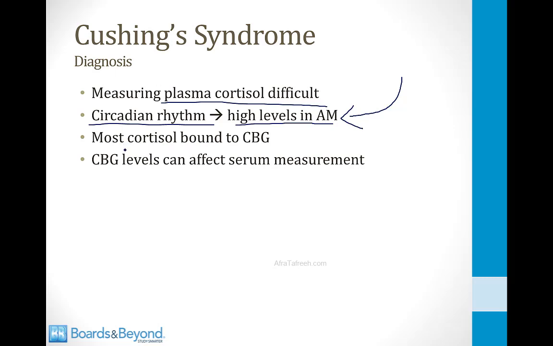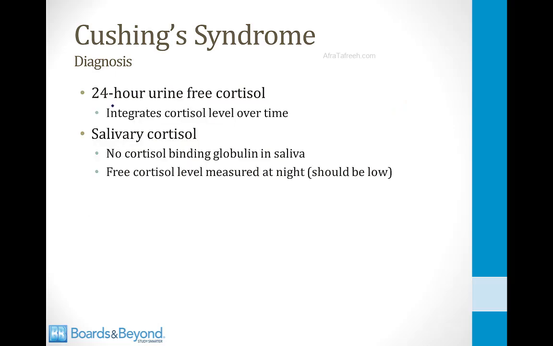In addition, most cortisol is bound to cortisol binding globulin, and cortisol binding globulin levels can fluctuate, and this can affect the total amount in the serum. There are a couple of ways to get around these problems. The first way is to do a 24-hour urine collection and measure the amount of free cortisol that is excreted. This basically integrates the cortisol level over time and gives you an estimate of how much cortisol is being produced per day by the patient.